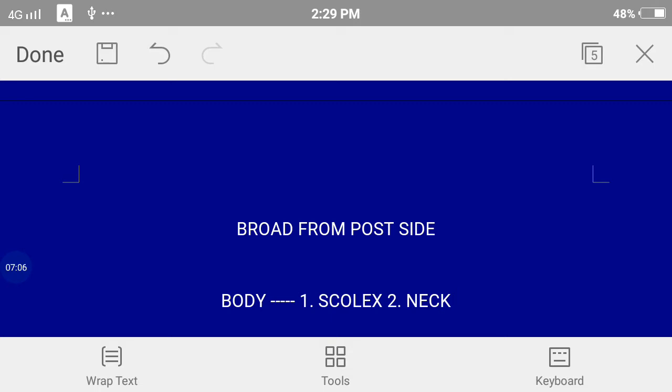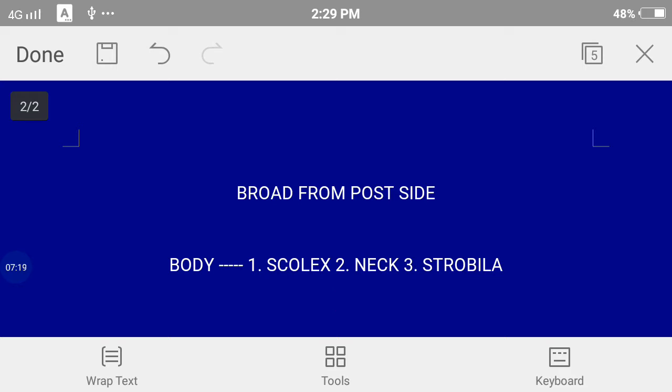Scolex is a round structure and neck is a rectangular structure. And third is the strobilla. So the body can be divided into three parts: scolex, neck and strobilla. The strobilla is the whole 5-meter long body of this animal, and it has many segments.